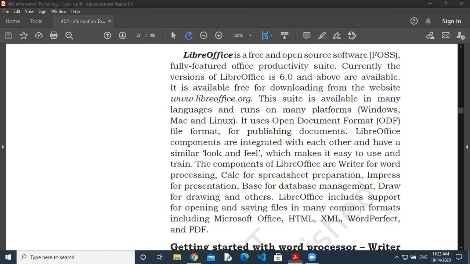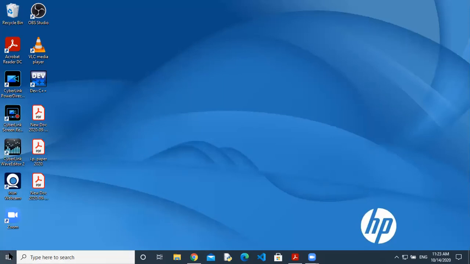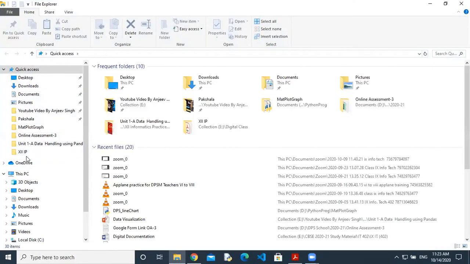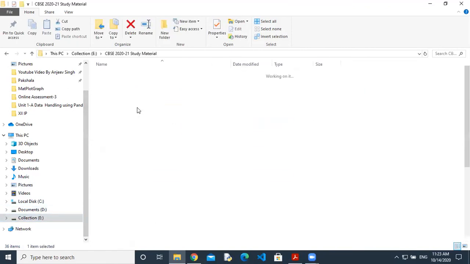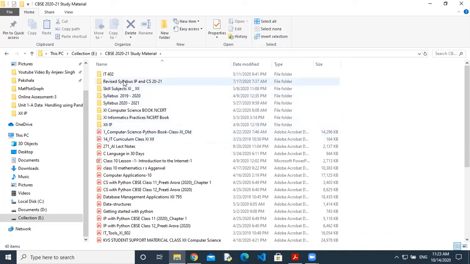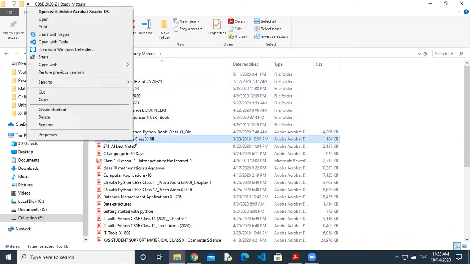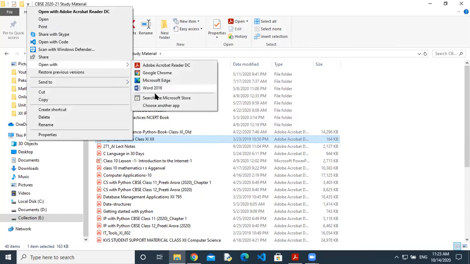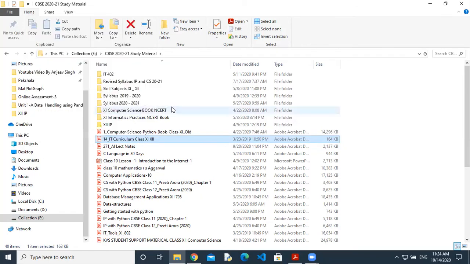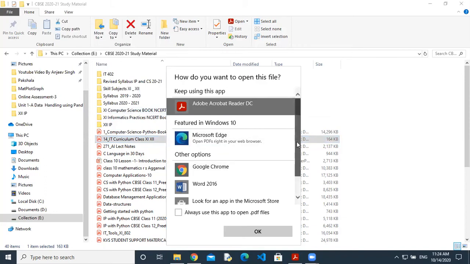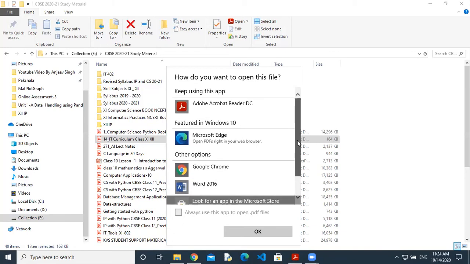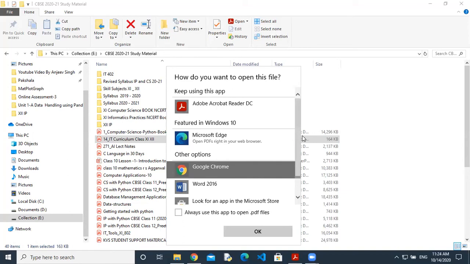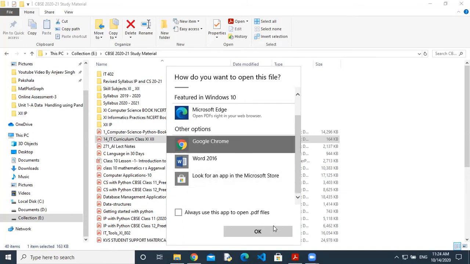I'll just show you. I'm opening one file. Suppose I have several files here. First, wait, I'm opening my drive and going in. Suppose I have the syllabus and I want to open it. So what I'll do, I'll right click and go to open office, and then I'm going to choose another app because several apps are suggested. So here what I'm doing, no, this is the wrong option I have selected. I have to select the other option. It's not showing here.